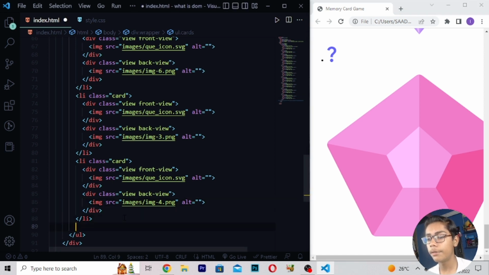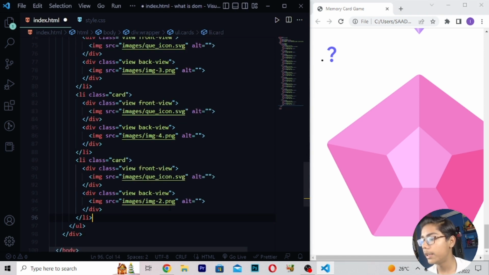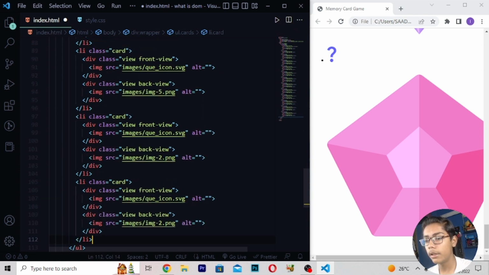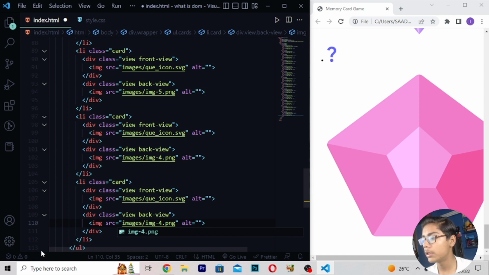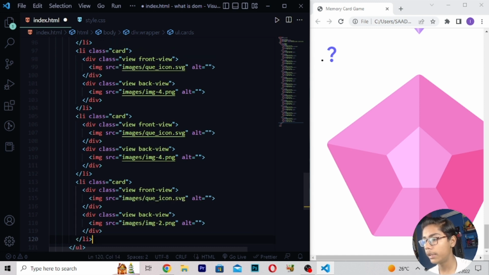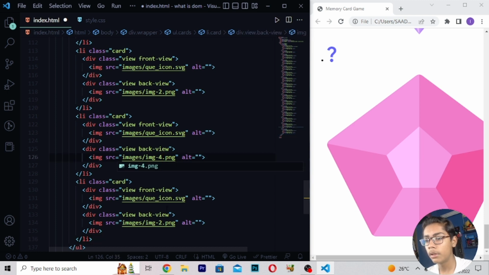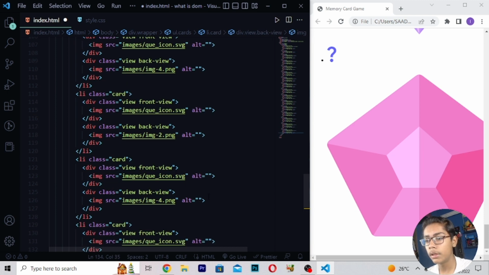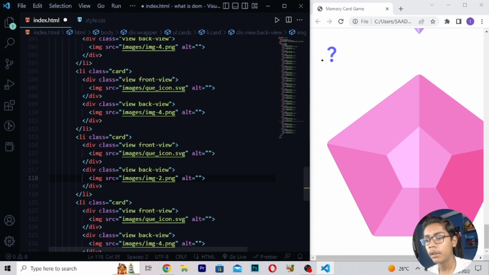Now when you are getting here, you have to move down, paste it, then here I will be writing image 5 and image 4 two times again. So here I will be writing image 5, then here I will be writing image 4, then move down and write here image 4 again. Now when you've written this, here I will be now just writing here image 4 three times. Then here I will be writing image 4, then here also, and at the top also I will be writing image 4.